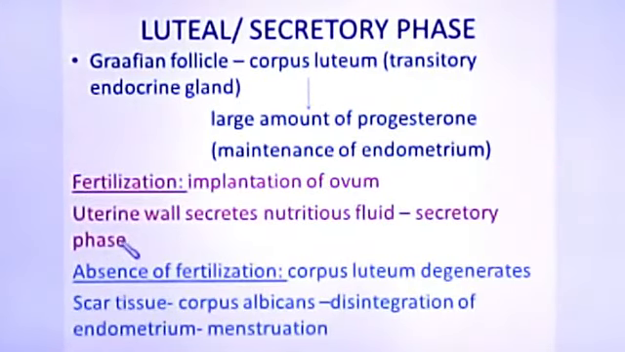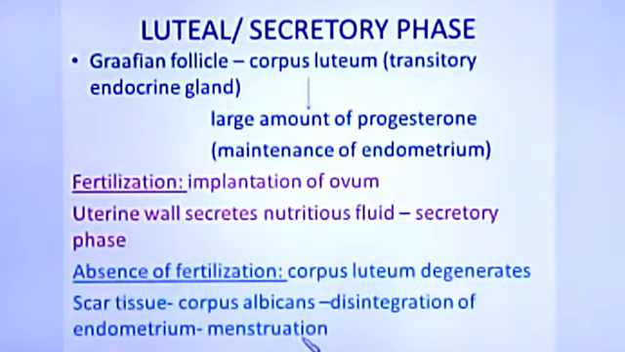If fertilization does not occur, that is, the released ovum is not fertilized by sperm, then in the absence of fertilization this corpus luteum degenerates and gets converted into scar tissue, and then it is called corpus albicans. Now the corpus luteum, after degenerating, becomes corpus albicans. After this, disintegration of the endometrium occurs, and then menstruation follows again.